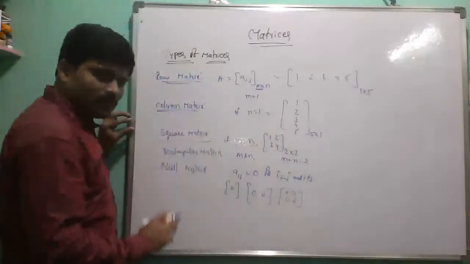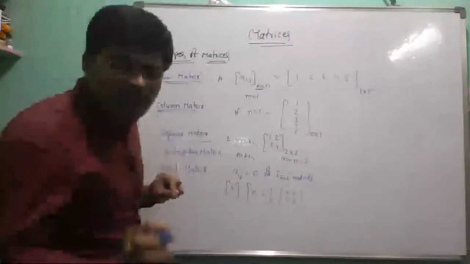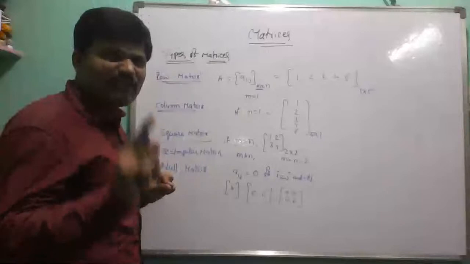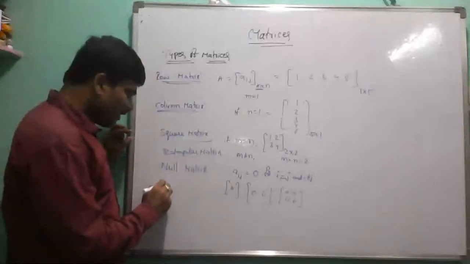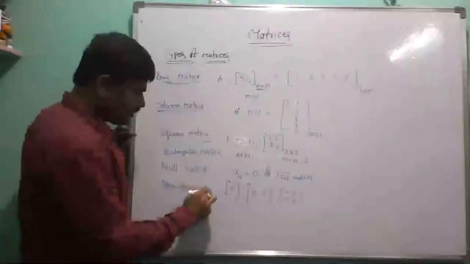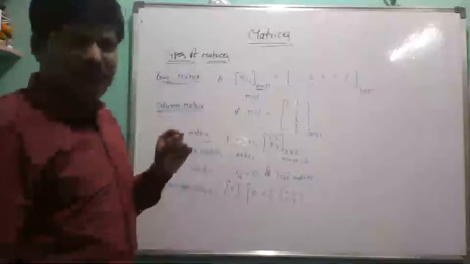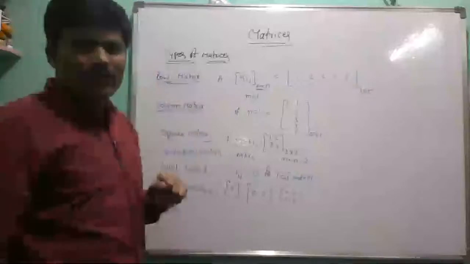Similarly, if in a matrix at least one element is non-zero, then the type of matrix is called a non-zero matrix. Non-zero matrix means that at least one element is non-zero. That is called a non-zero matrix.